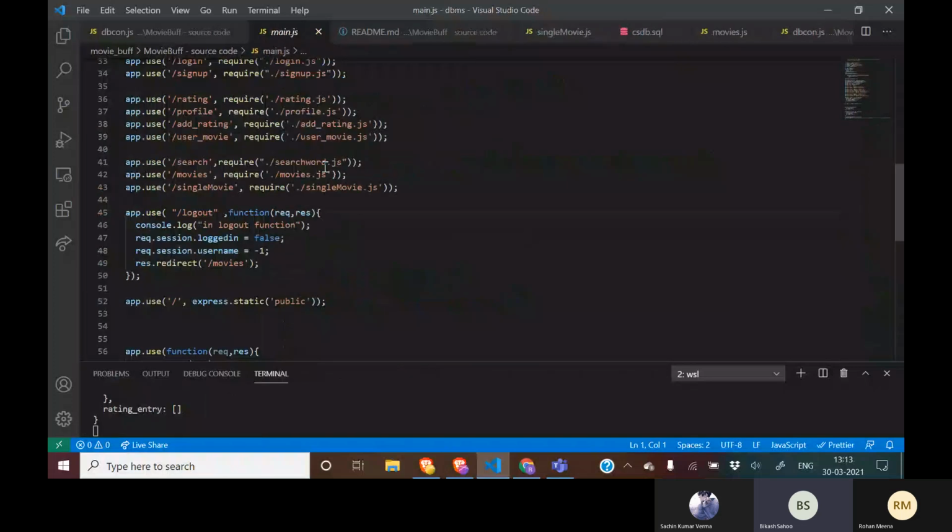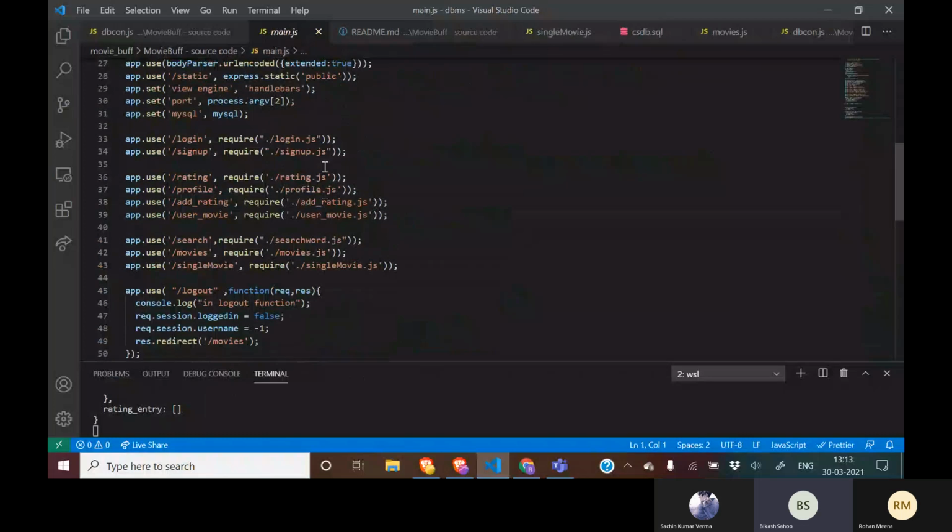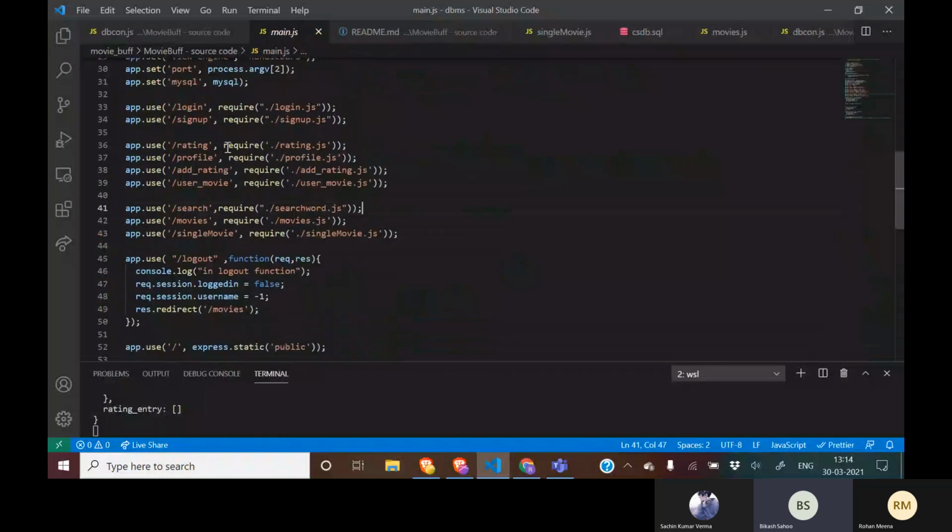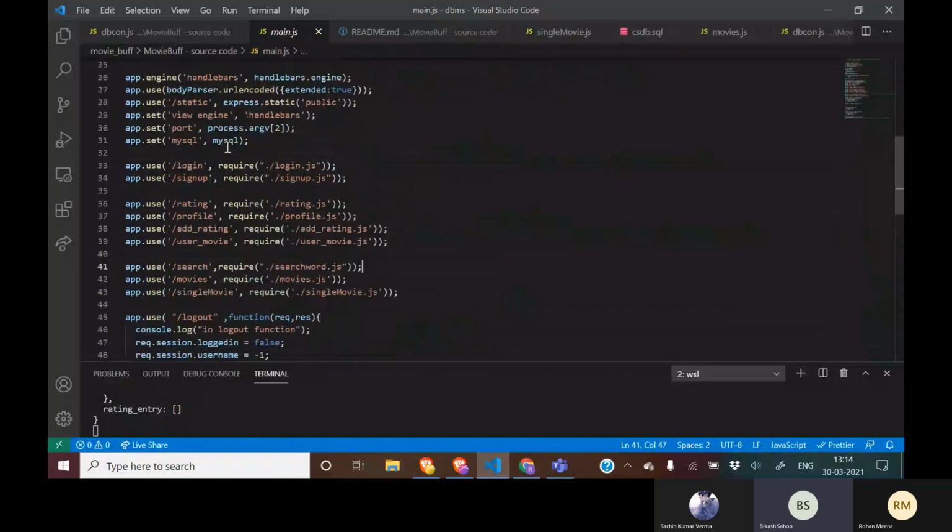Basically login, sign up, rating, profile, add rating, user movies, search movies, single movie. We can access it from anywhere by typing the route; for that a router connection is there. Some routes require being logged in, for example profile, or adding any rating; you have to be logged in, otherwise you can't do that. But in movies you can simply enter and watch all the reviews.